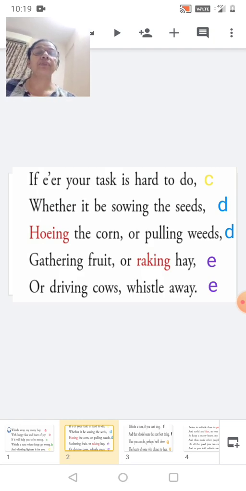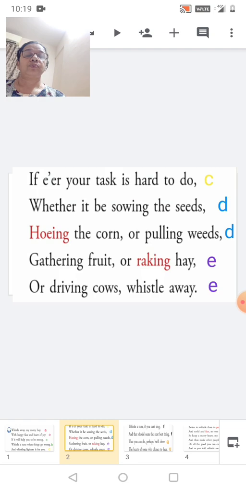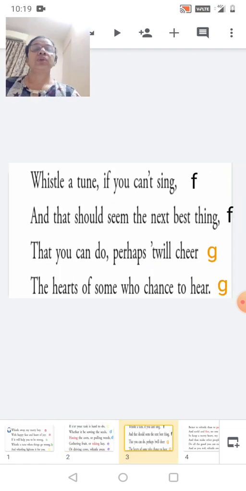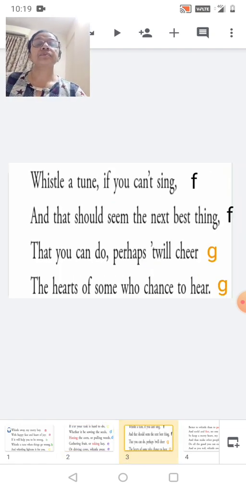Okay. Now we'll go to the next line. Gathering fruit or raking hay or driving cows, whistle away. Now look at the last words, hay and away. Same sounding words. So the letter given there is small e. Now we'll go to the next stanza.